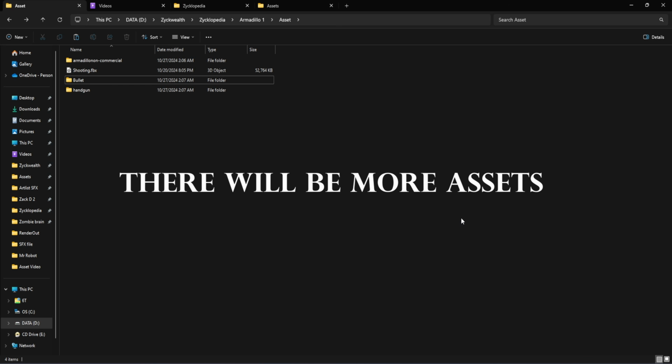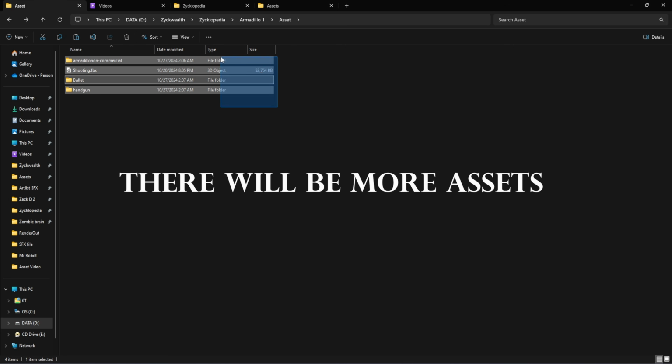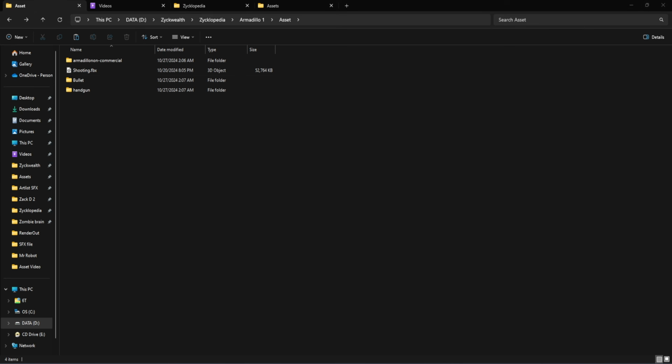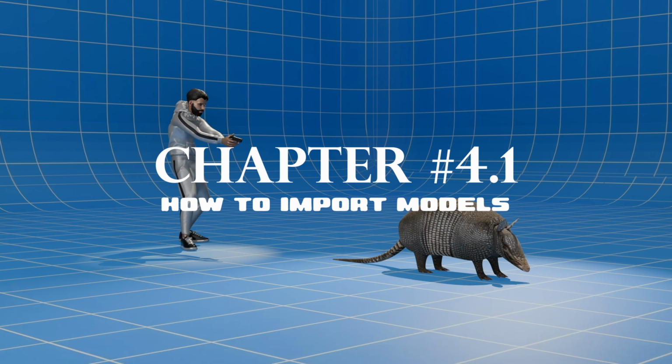So after downloading all these assets, I've put them into a folder like this, so it will be easier to access while we are doing these projects. Now what we have to do is import it into our scene. And for that, you have to pay attention to two settings.